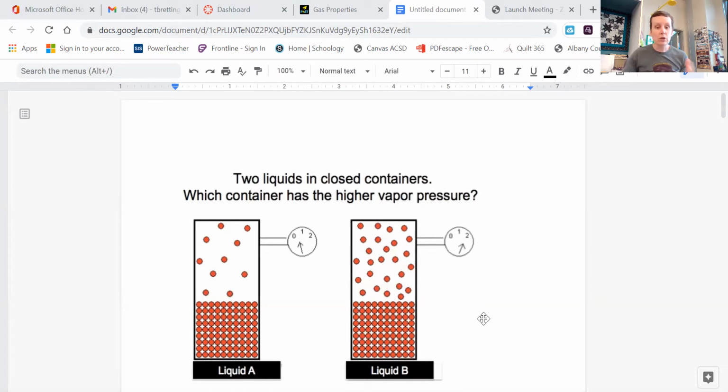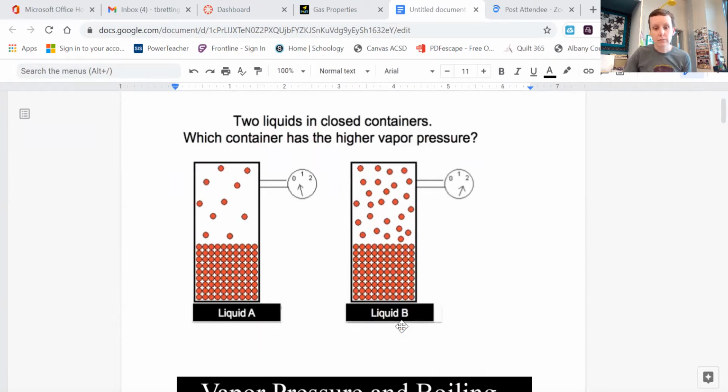Now we can look at this in two ways. This could be two different liquids, and liquid B would just be something that evaporates more easily, so it's going to put more into that enclosed space. Or these could be the same liquid, and liquid B would just be at a higher temperature, for example, because liquids evaporate easier at higher temperatures. Okay, so that's vapor pressure.